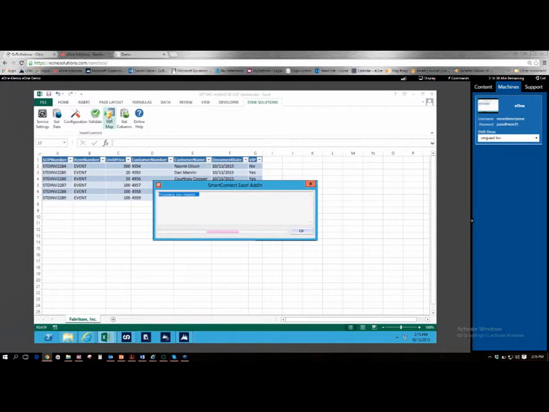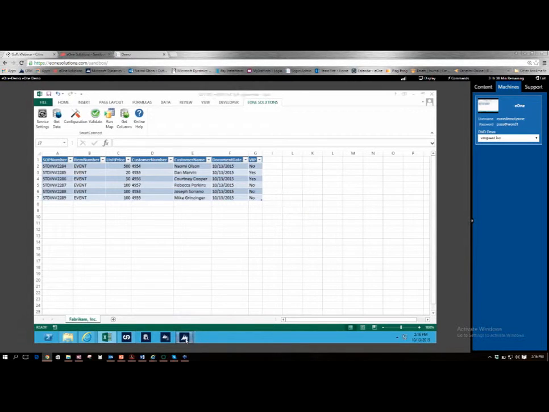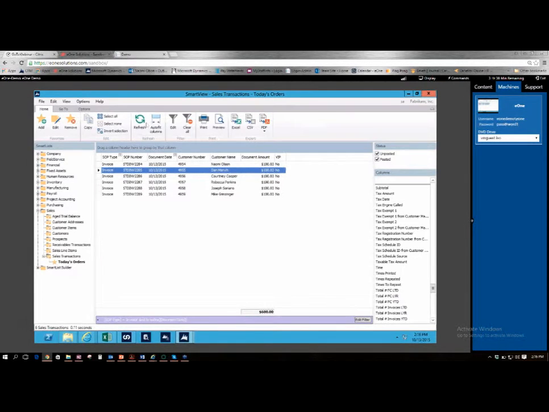And what's happening is on the back end, Smart Connect is taking all this data from Excel and updating all those unposted invoices in GP. So we have a successful map notification. Let's go back into Smart View here. I'm going to refresh our list. Now, as we can see, Dan, your invoice was changed to $20. You are also VIP. Courtney, you have a $50 bill, and you are also changed to VIP.